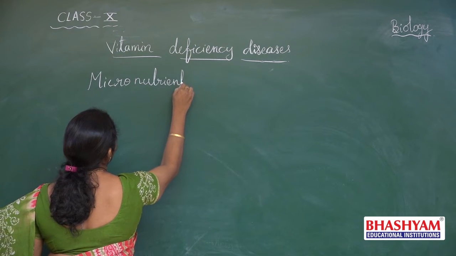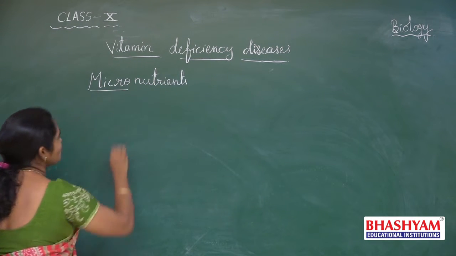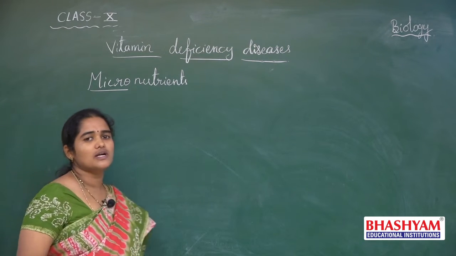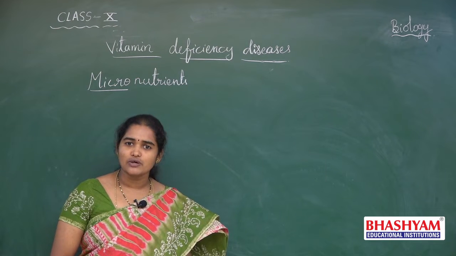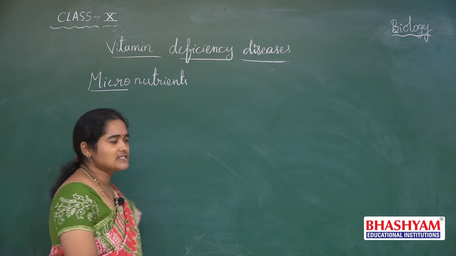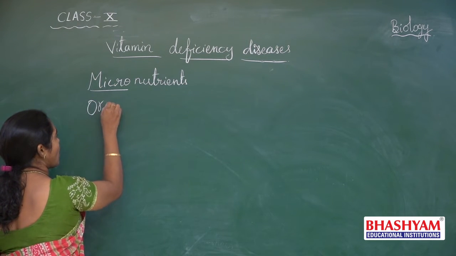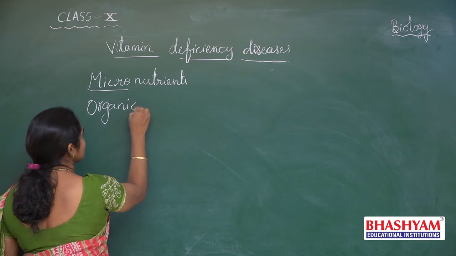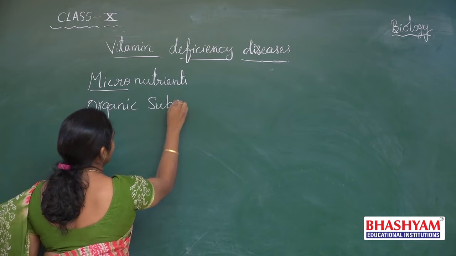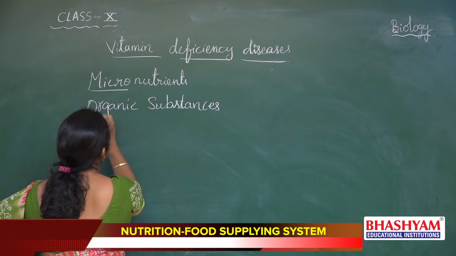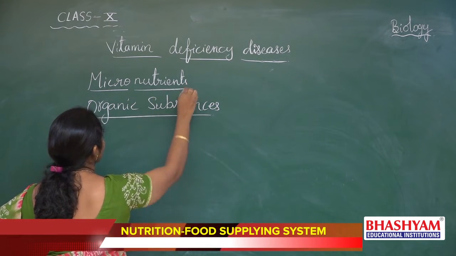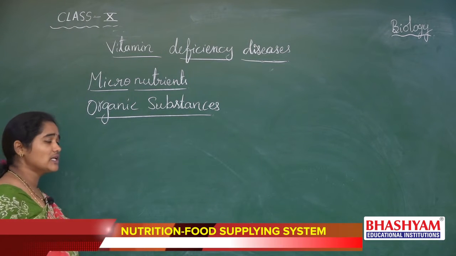Micronutrients. Why we call them micronutrients? Micro means in a small quantity we require these. So, that's why we call them micronutrients. And these vitamins are called organic substances. As these are required in minute quantities in our diet, they are called micronutrients.